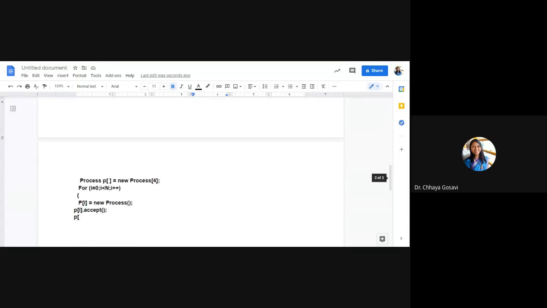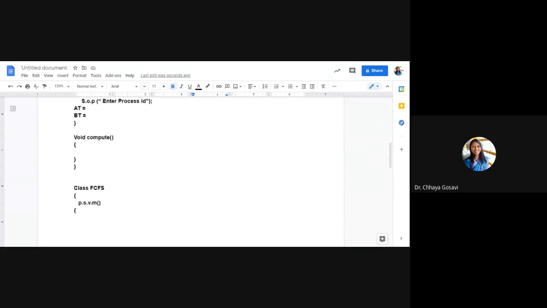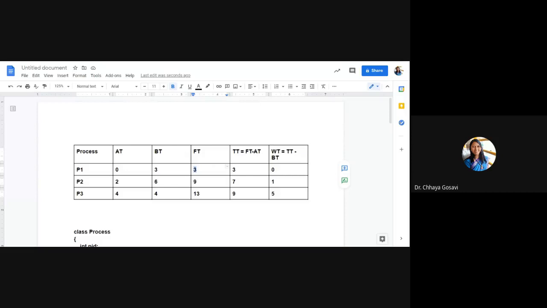So for P0, finish time is equal to burst time. And for the rest of the processes, finish time is equal to burst time of the current process plus finish time of the previous process. 6 plus 3, that is 9. 4 plus 9, that is 13.